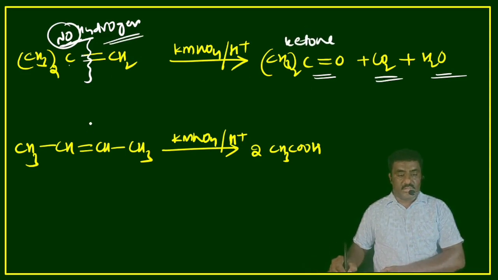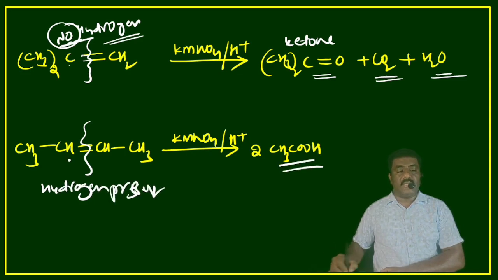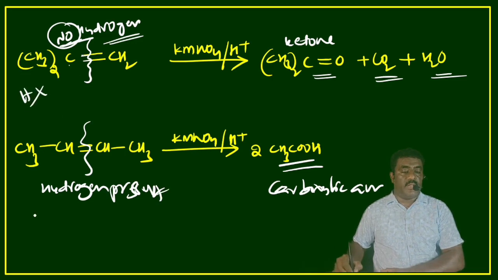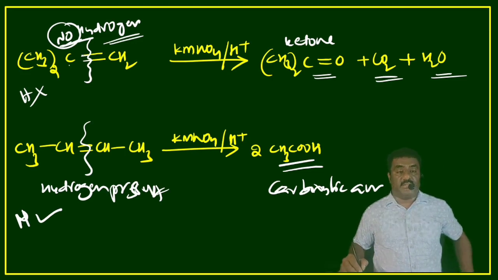Let's have a look at this. Carbon-carbon double bond with hydrogen present gives carboxylic acid. Remember, carbon double bond with no hydrogen is oxidized to give ketone. Carbon-carbon double bond with one hydrogen is converted to carboxylic acid in presence of KMnO4 in H plus medium. No hydrogen, presence of hydrogen.